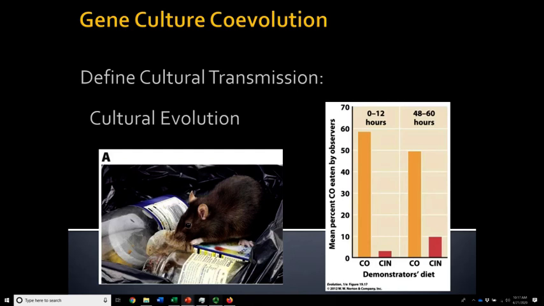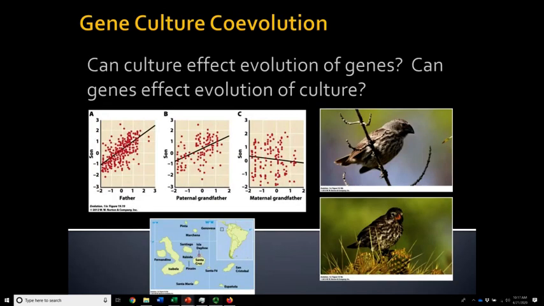Okay? And also we need to realize that genes can have an impact, even if it's indirect, on the culture. So we have to have basic capacity. Right? So birds are not going to learn how to sing Barry Manilow. Well, some actually can, or at least close. But certain birds have a certain vocal range, and so they can't do certain things. But within the capacity for what they're given, their genes can guide and direct what's possible culturally. And so different complex songs may then be able to evolve to communicate different signals in different birds.